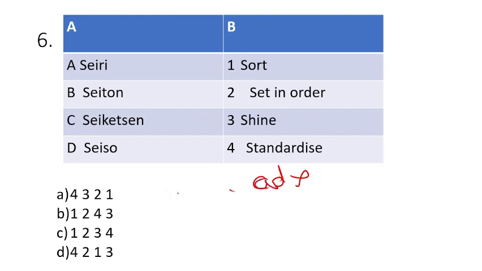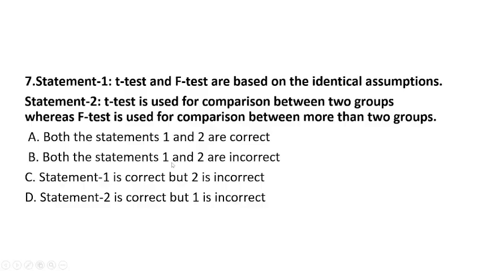We have to finalize between B and C. Then Seiso is related to standardize. No, not standardize, sorry. It is related to shine. So the answer is option number B.